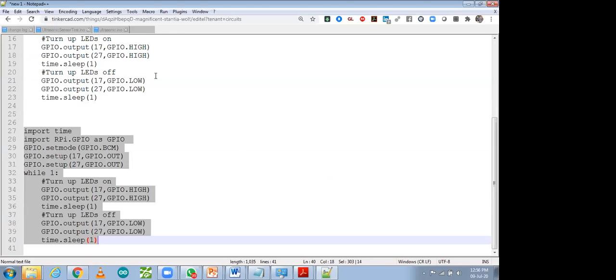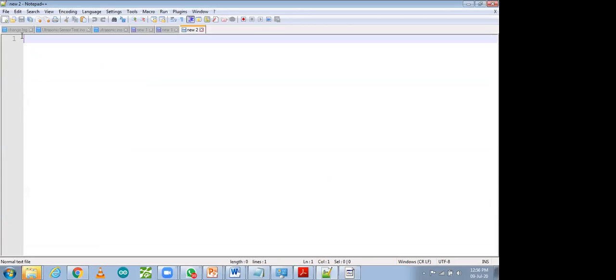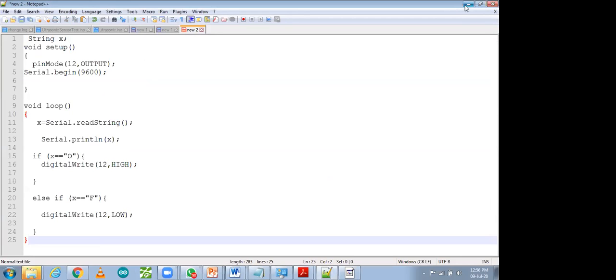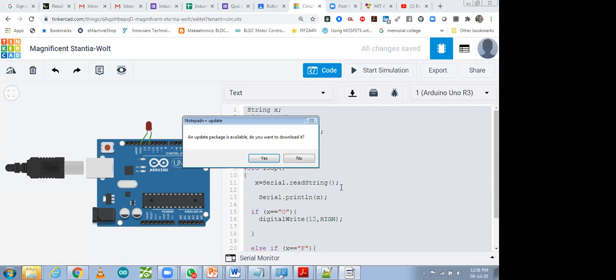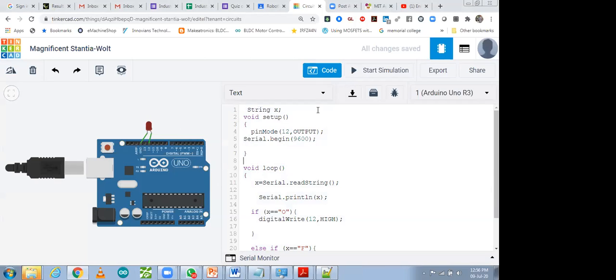So that we can use that code. New, paste it, come back to that graphical coding. So as from the text coding, if we are going in a graphical coding, our code will get deleted. That is very important.